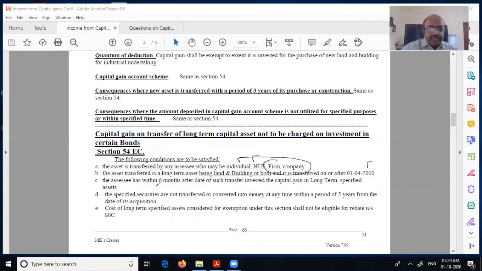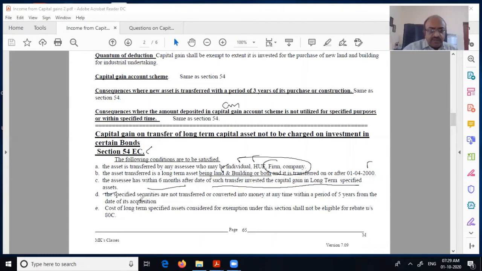Within 6 months after the date of such transfer, the capital gain must be invested in long-term specified assets. Now they have only said land and building.